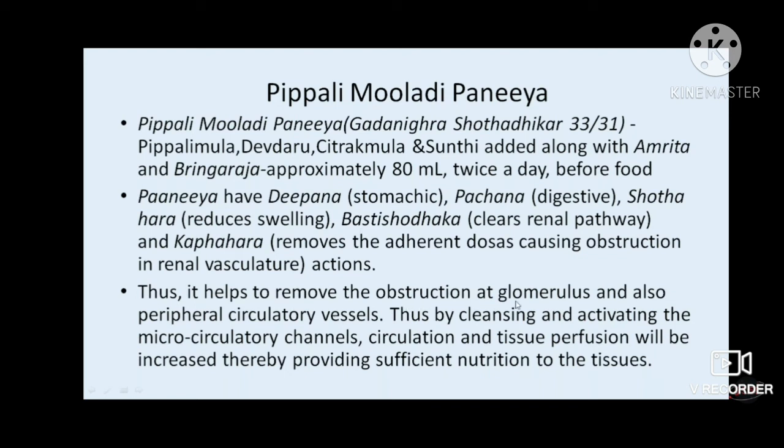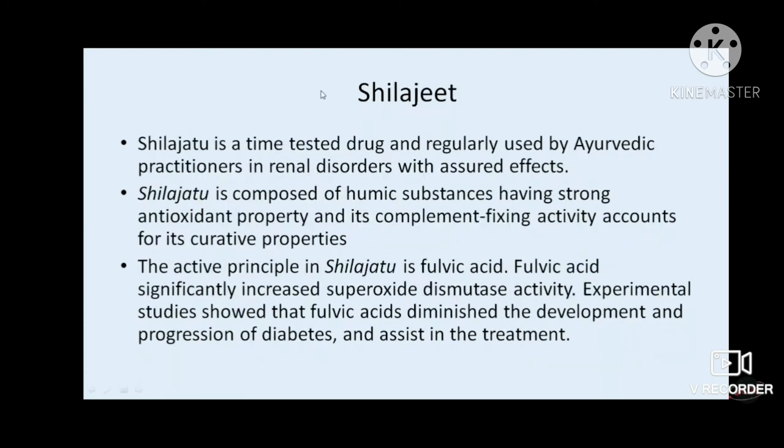So it helps to remove the obstruction in the glomerulus and also the peripheral circulatory vessels. And thus by cleansing and activating the microcirculatory channels, circulation and tissue perfusion will be increased and it provides sufficient nutrition to the tissues when Rasayan is administered after giving this Pipli Muladi Paniyam. So the Rasayan which we preferred is Shilajit.